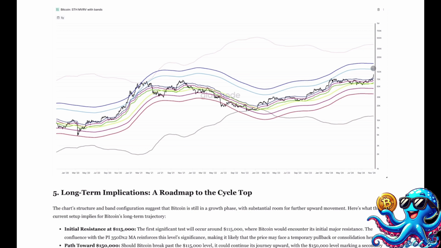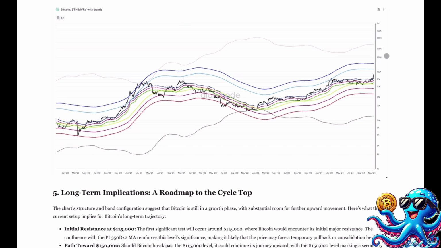Path toward $150,000. Should Bitcoin break past the $115,000 level, it could continue its journey upward, with the $150,000 level marking a secondary resistance. This level lies within the speculative range of the SDH bands and represents another milestone in Bitcoin's path toward price discovery.